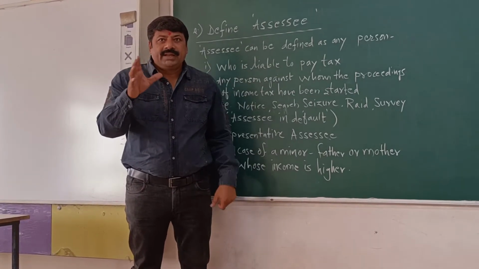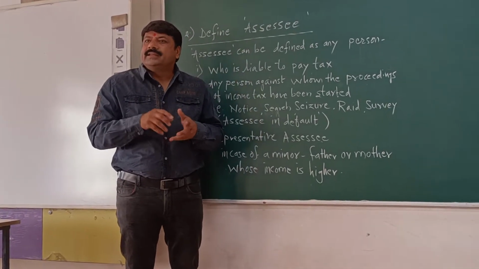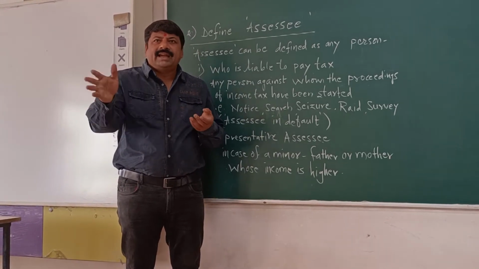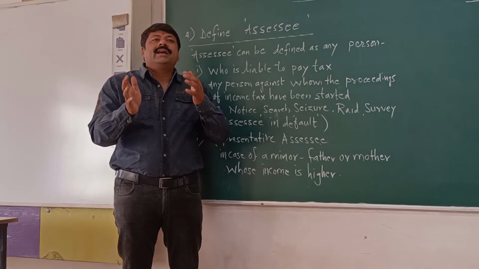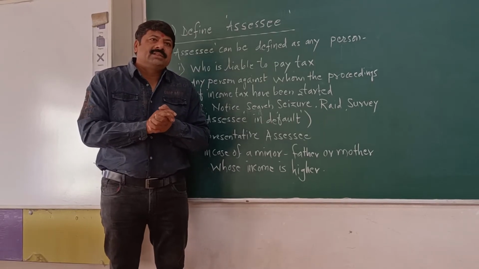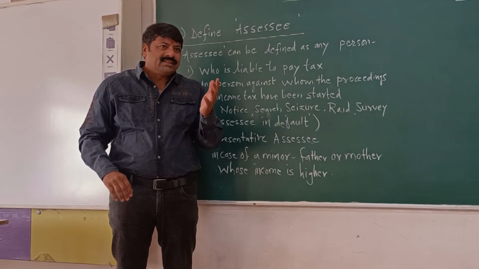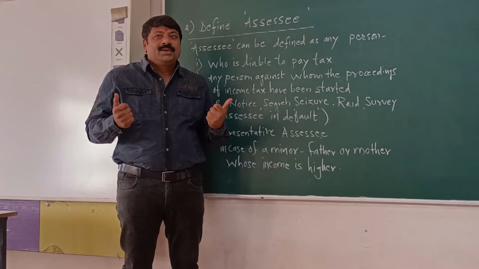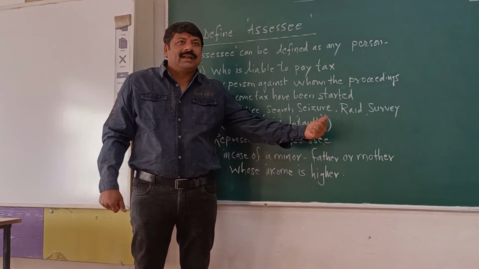Understood? Let me take a simple example. Udit Narayan, do you know? Who is Udit Narayan? He is a singer. Okay. And his son is Aditya Narayan. Now he is actor in some TV show, but he is also a very good singer. Aditya Narayan was studying in school. When he was aged 8 to 10 years, he started singing for different children roles. He was giving playback voice. So he started getting an income. So his representative assessee for income tax was his father, Udit Narayan.